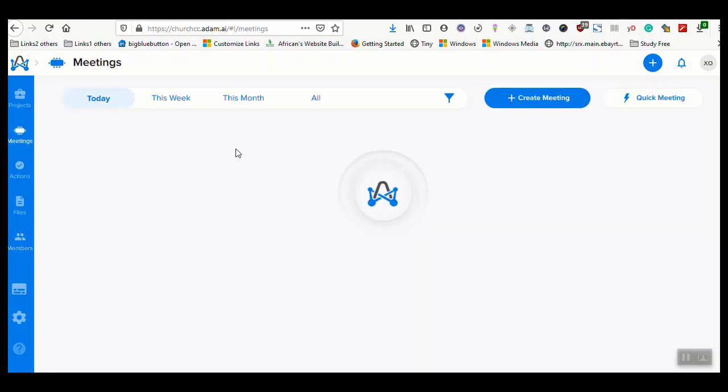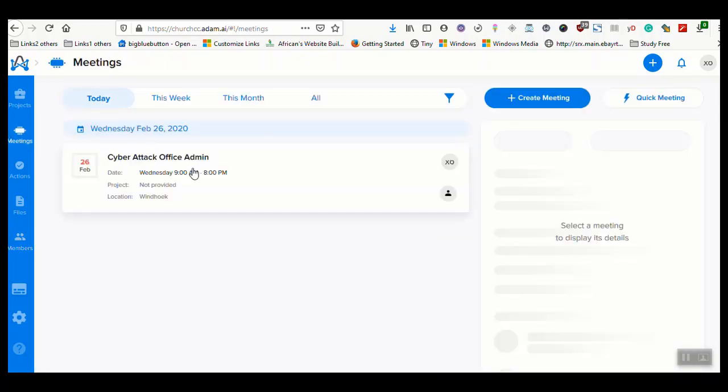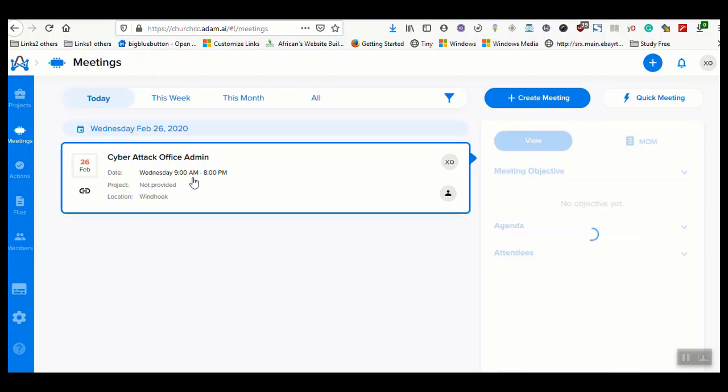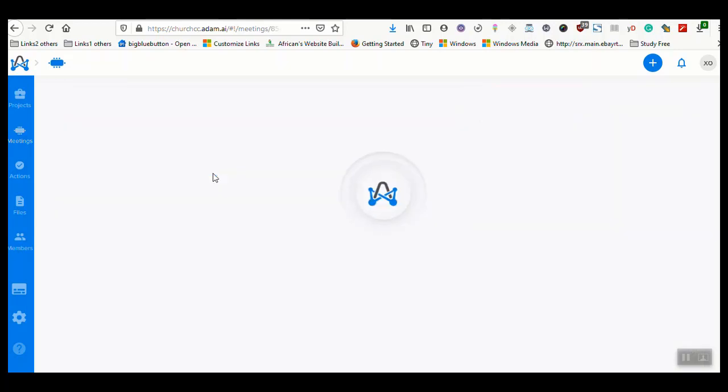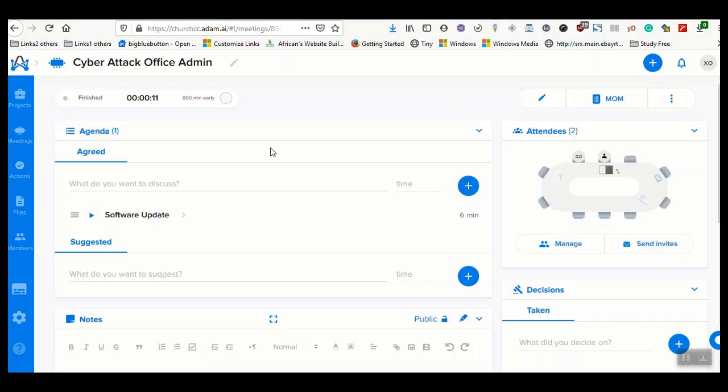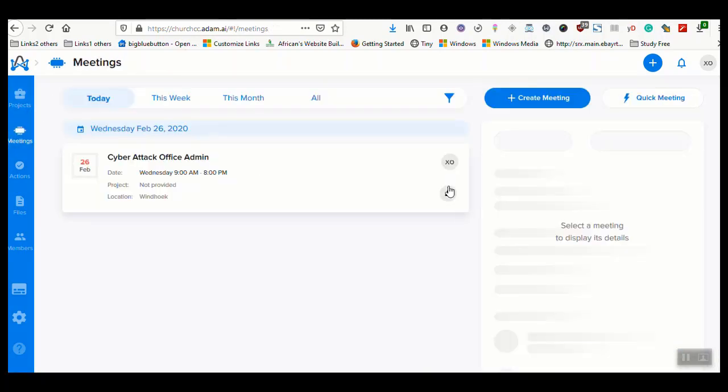So now I'm going to go into the meeting. I've actually scheduled a meeting for today, and it says 9 a.m. to 8 p.m., so the meeting should have been started since morning. That's really a lot of hours. Okay, so I'm just going to log into the meeting and show you the interface. So this is how the interface looks. Okay, this meeting is actually finished. Let me look for a meeting so that I can see exactly.